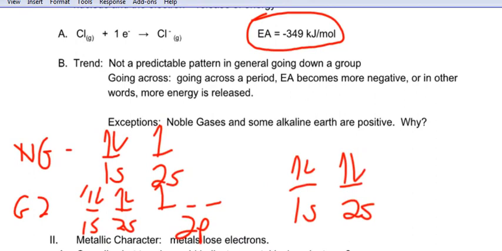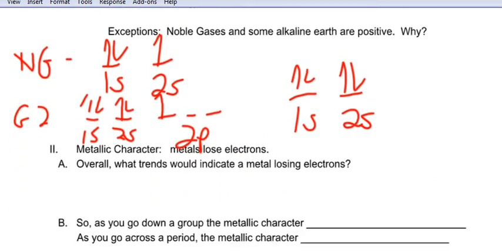Metallic character. What's going on here? Metals will lose electrons. So what trends would indicate a metal losing electrons? Well, hopefully the biggest one is ionization energy. Isn't that the definition? How much energy does it take to lose an electron? So as you go down a group, the metallic character does what? It increases. Why? Because it's easier and easier to rip away those electrons the further they are away from the nucleus. Think of your Coulombic force again. As the radius between the outermost electron and the nucleus gets bigger and bigger, it's a lot easier to rip away that electron, so it becomes a greater metallic character.